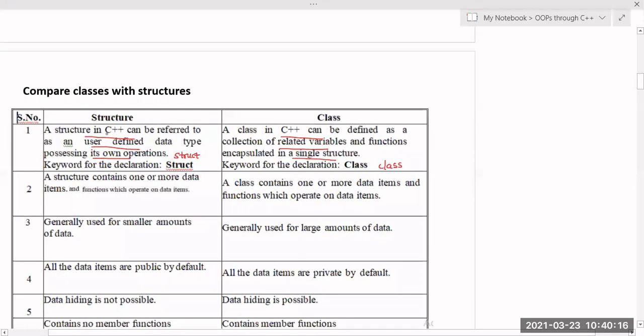That is correct. So a structure in C++ can be referred to as a user defined data type possessing its own operations. Even in a C++ structure we have both data members and member functions, functions and variables. A C++ class will also contain both variables and functions. These are encapsulated in a single structure. The keyword for this one is class. A structure contains one or more data items and functions which operate on the data items. This point is not there in the textbook, so if you have the textbook you can correct it.